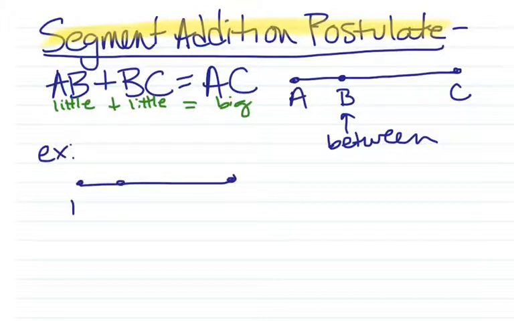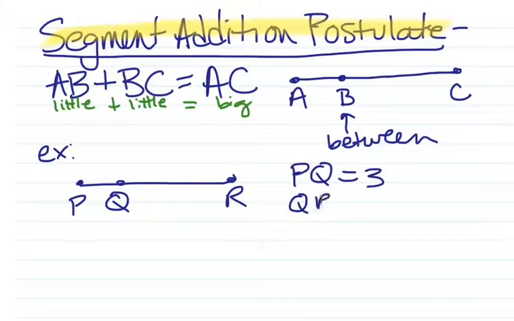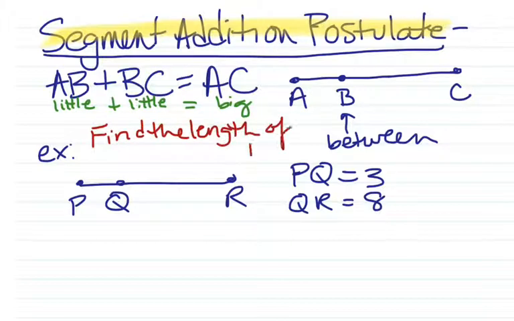This is a forwards example, I like to say. I have segment PQ and segment QR that make up segment PR. I know the length of PQ is 3 and the length of QR is 8. And I know you already know the answer is going to be 11. But let's go through how we're going to do it formally. Find the length of segment PR.